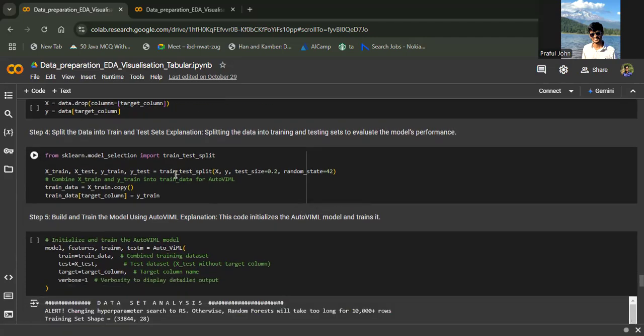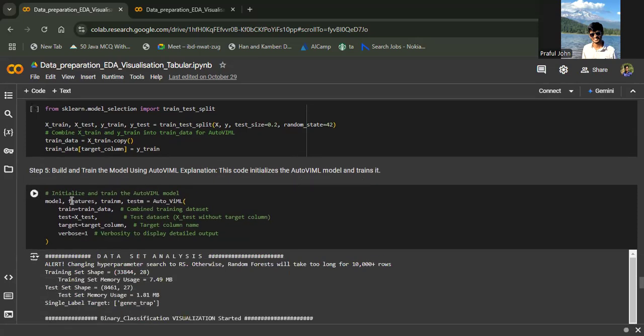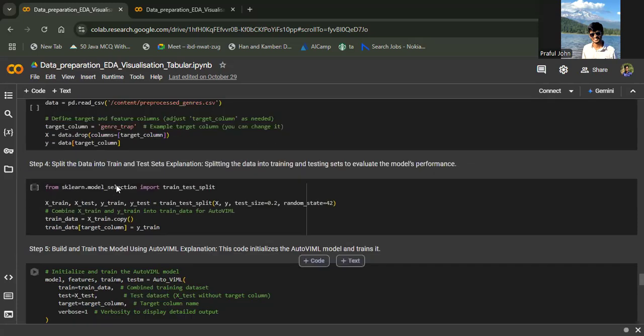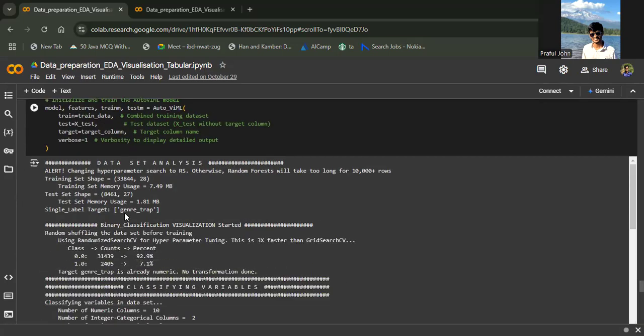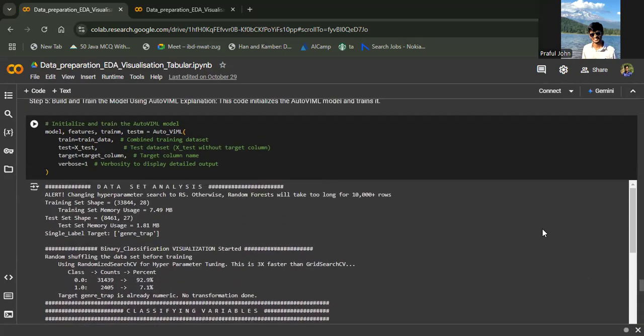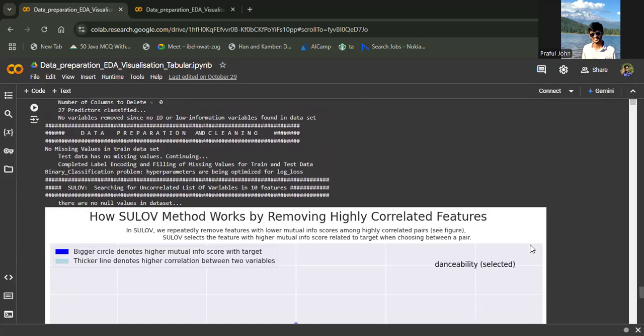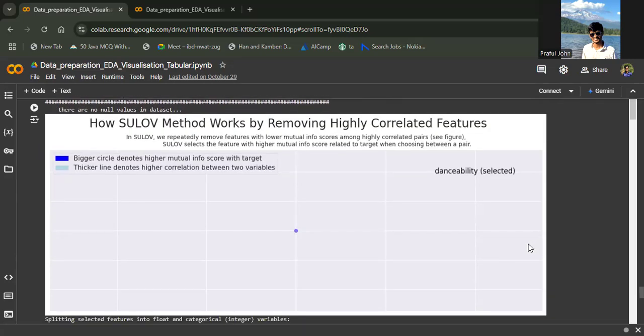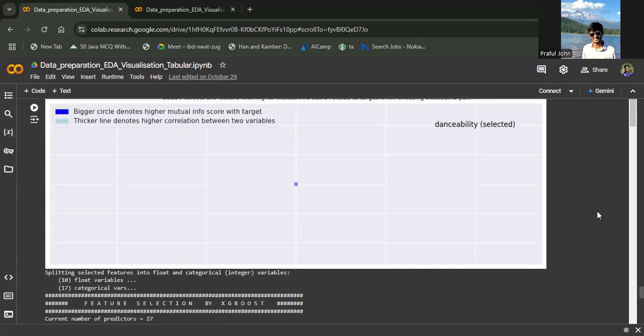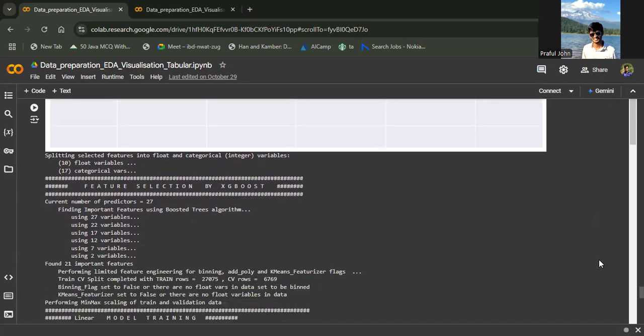And then we'll split the data, and then we'll build the model. Here we will give it the train data, which is the combined training data set, and this is the test data we have, and this is the target column, that was the genre trap. Now we will start building the model. It will take some time. Use the Solov method, and it is highly recommended.